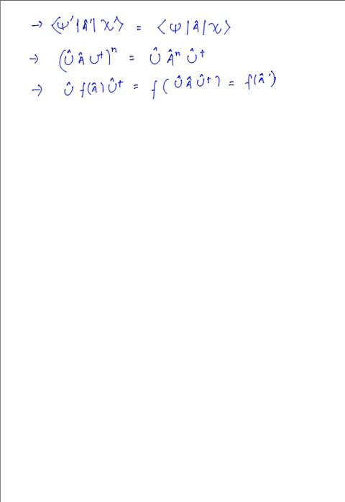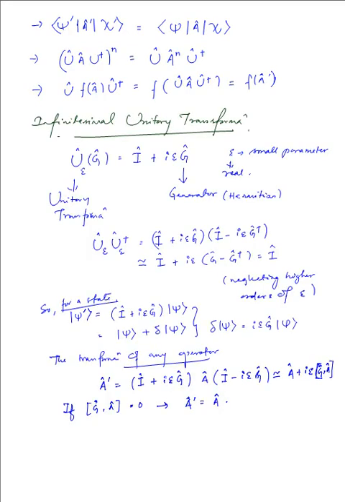infinitesimal unitary transformation. Now as for the infinitesimal unitary transformation, let's say we have the unitary transformation which varies only slightly from the unity operator by this factor, which consists of a real but very small parameter, that is epsilon, and then we have a generator which is Hermitian.